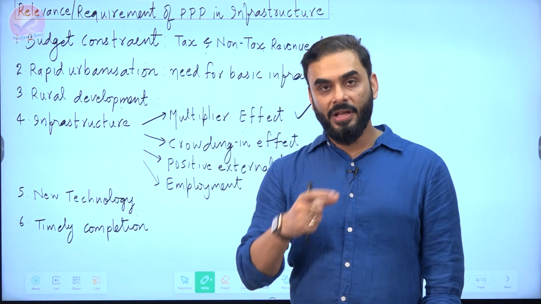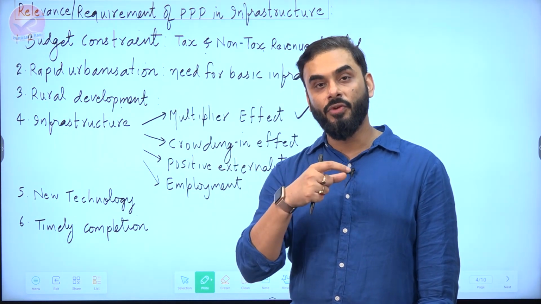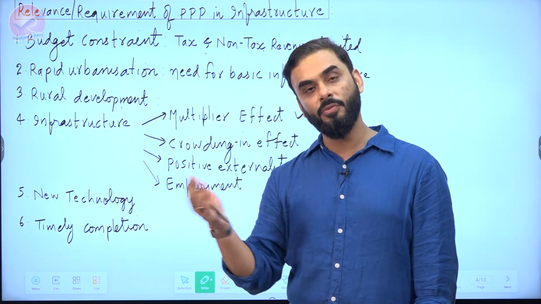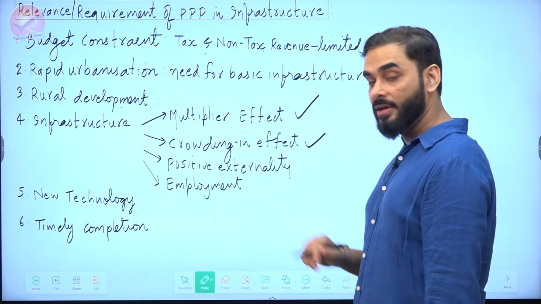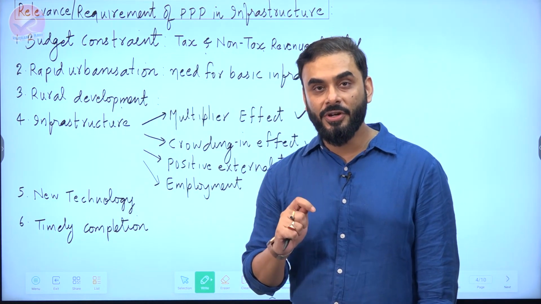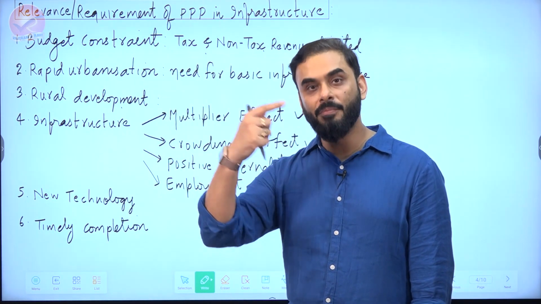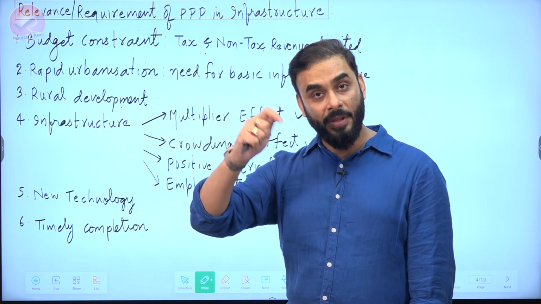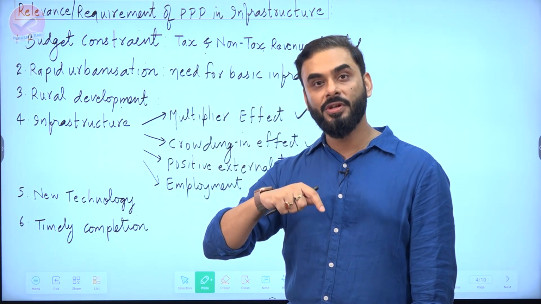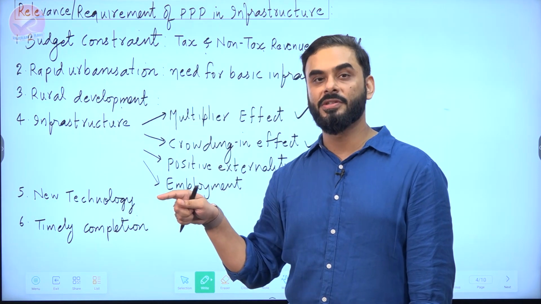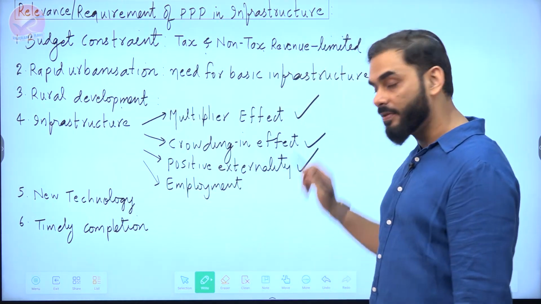Similarly, if we construct a road, if we give water facilities, electricity, industries will automatically develop. This is called the crowding in effect. If we construct a road to connect a village with a market, people will not only use the road to go to the market, but people will also use the road to go to schools and hospitals. This is called positive externality.